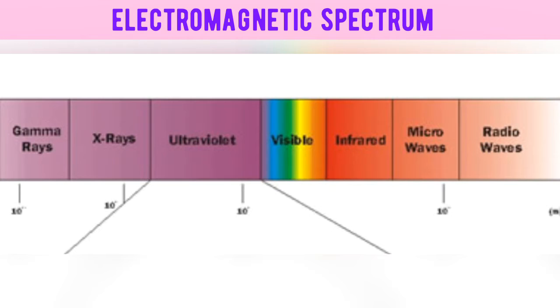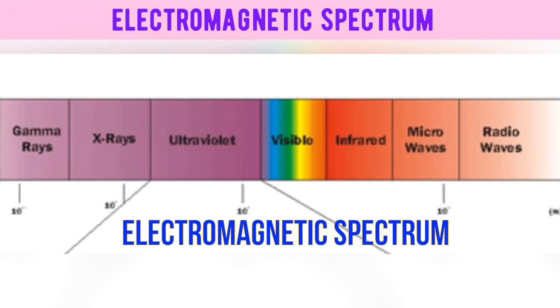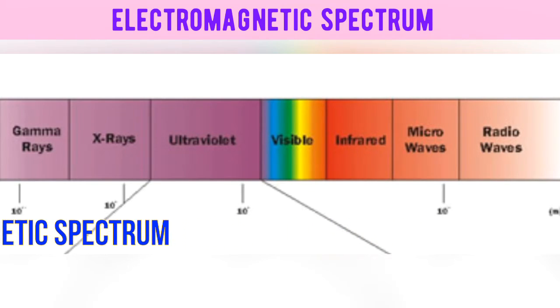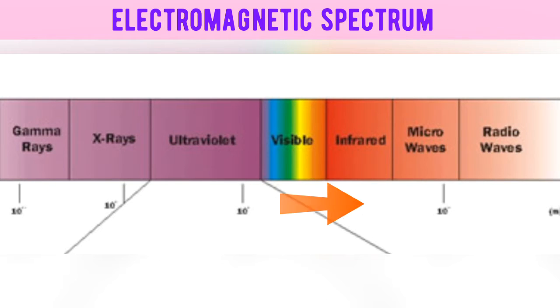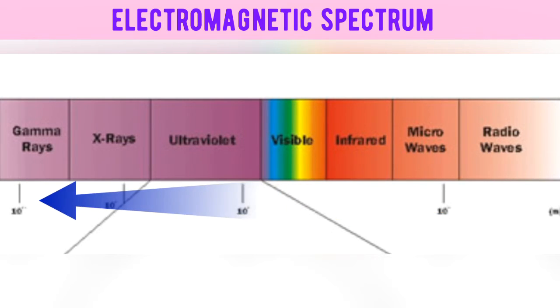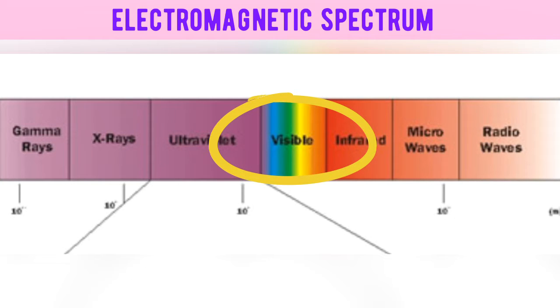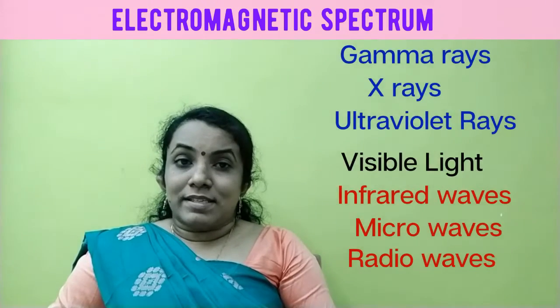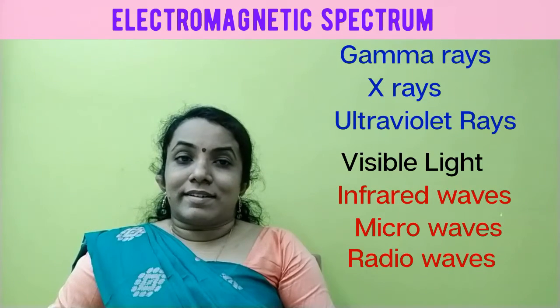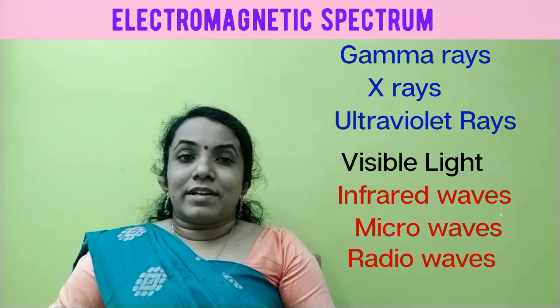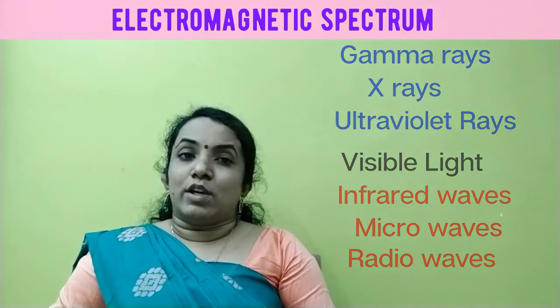So we can conclude the visible spectrum is just a small portion of a bigger spectrum which is called the electromagnetic spectrum. Hence, the electromagnetic spectrum consists of infrared spectrum, ultraviolet spectrum and visible spectrum. The complete electromagnetic spectrum in the increasing order of wavelength is gamma rays, X-rays, ultraviolet rays, visible light, infrared radiation, microwaves and radio waves.